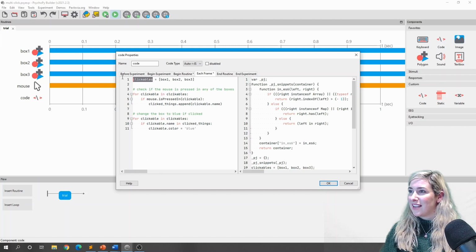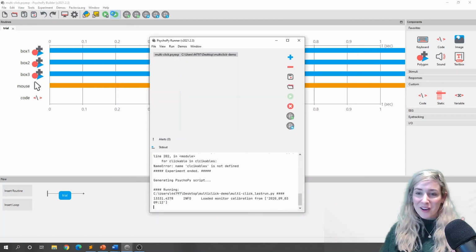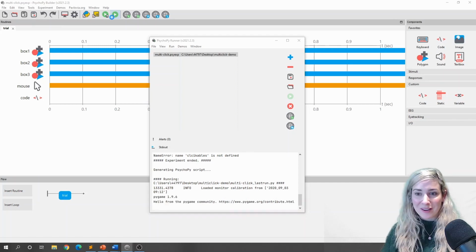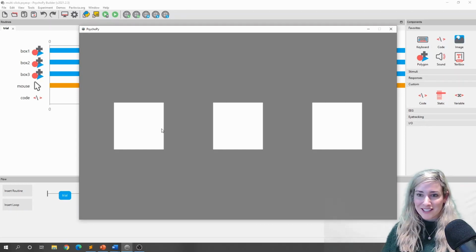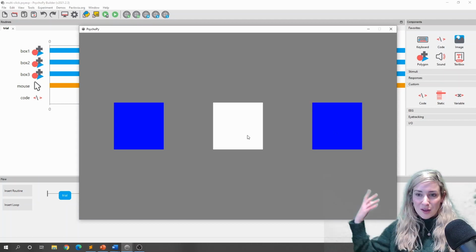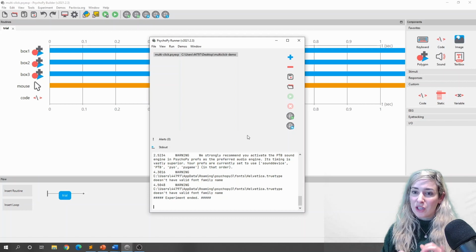Here it is. And to make sure I've spelled that correctly, I'm just going to paste that in here. Okay. I'm not going to edit that error out because I feel like errors are a natural part of the learning process. It's important for us to keep them in. I use PsychoPy every day and still sometimes encounter errors. So yay, we've got our boxes. Let me try and click on things. Beautiful. They change colour.